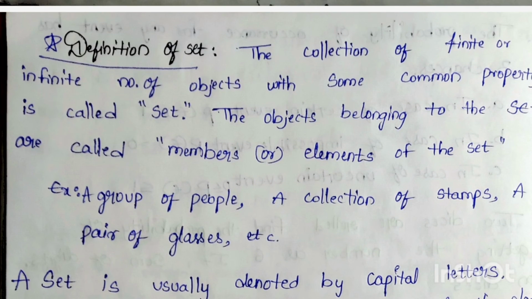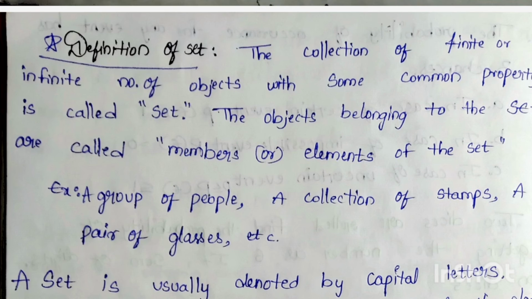Next, we are going to discuss set theory. The collection of a finite or infinite number of objects with the same common property is called a set, or else we can define it as a collection of well-defined objects.